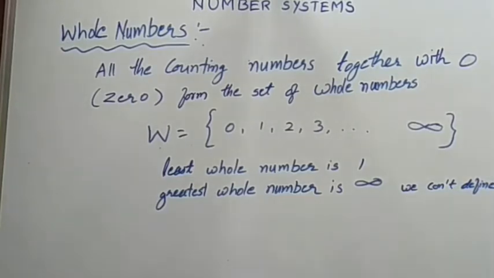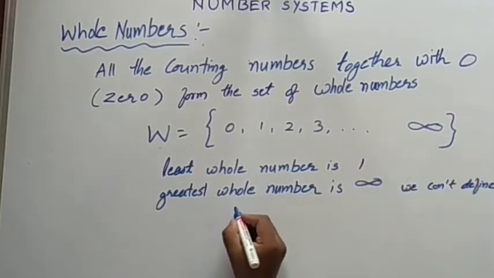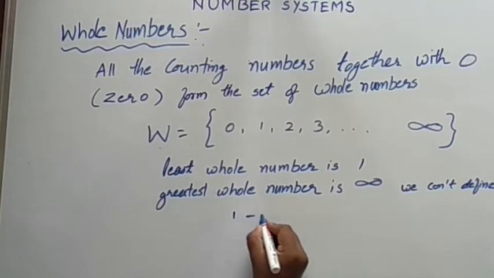Otherwise we cannot define it. Here also we can observe one thing: the difference between two consecutive whole numbers is always 1. Once we can take one example.